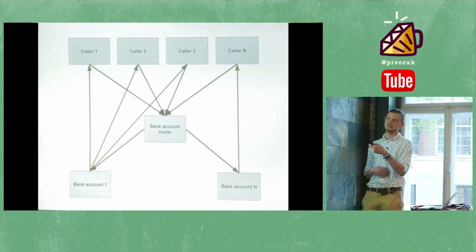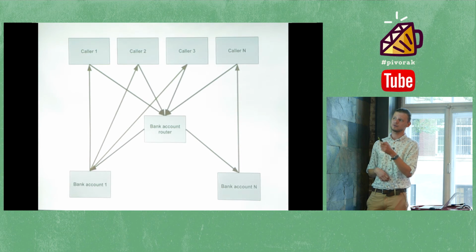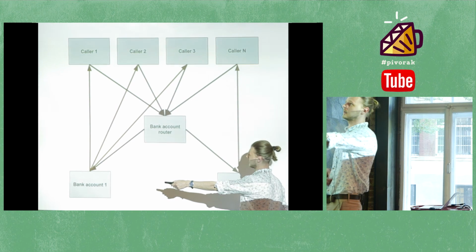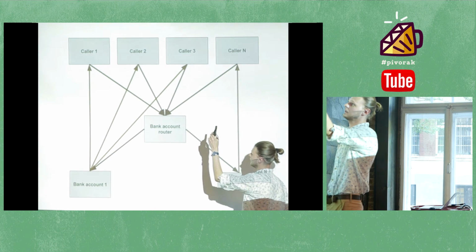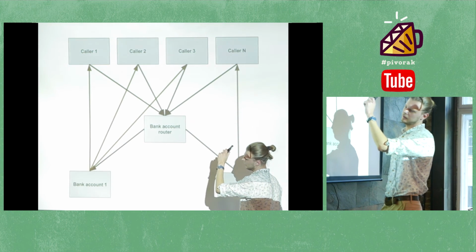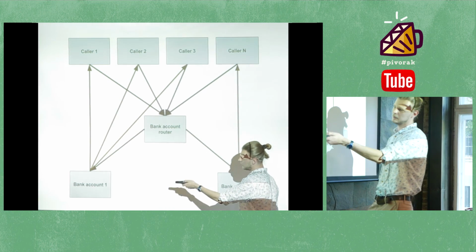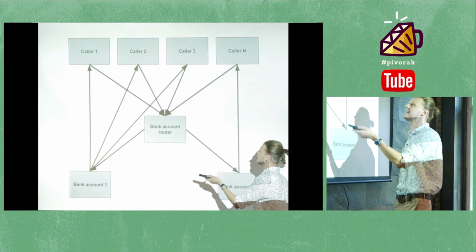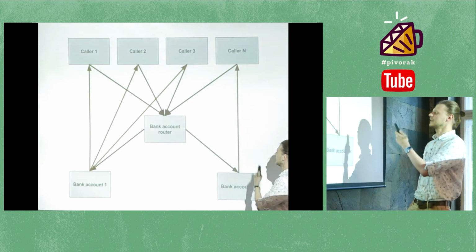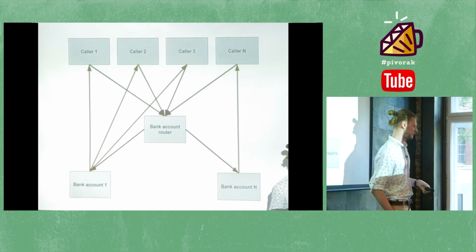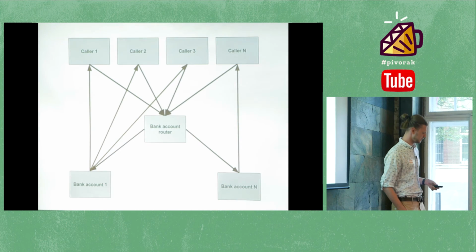So caller is actor. Caller calls bank account router with some kind of envelope and bank account ID 1. It will be routed to bank account 1. Caller 2 is doing the same. It calls bank account router with a bank account ID 1. It will be routed to bank account 1, and bank account actor 1 will process all those messages synchronously. The same thing with actor 3. And caller n is basically an illustration that it can be routed wherever it's possible.